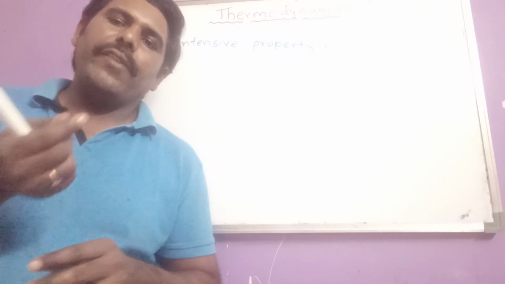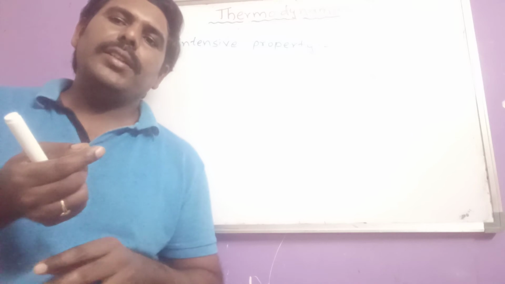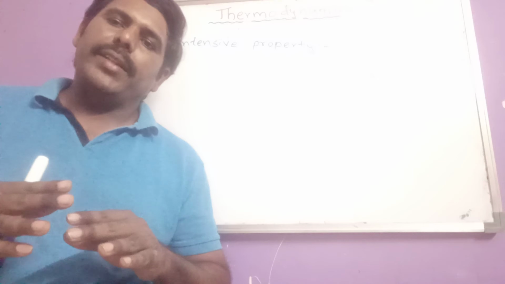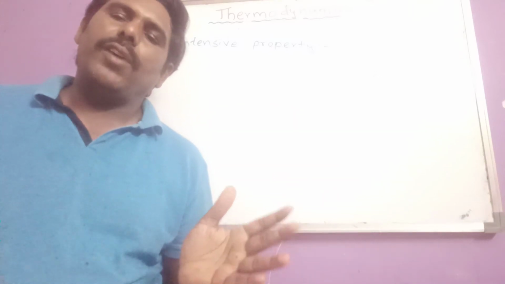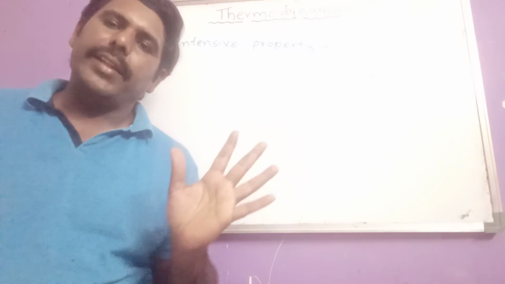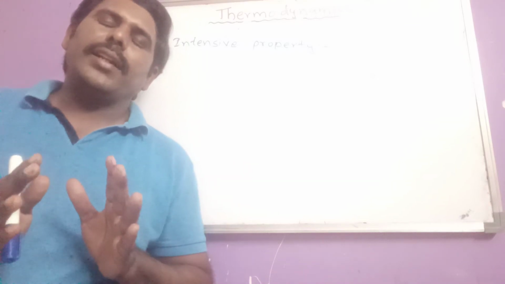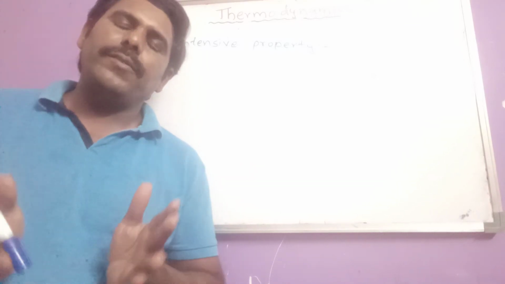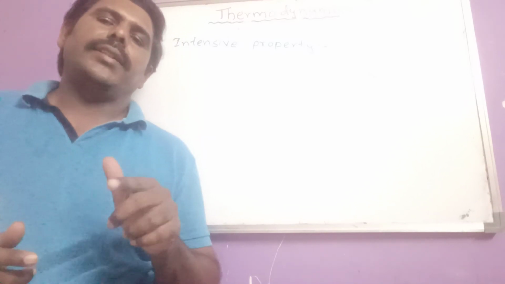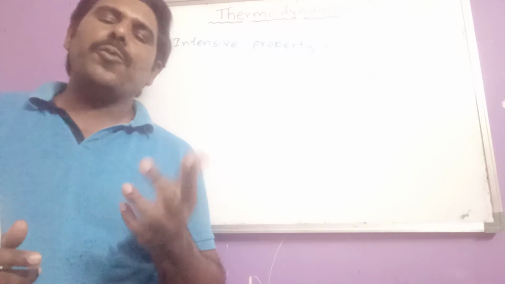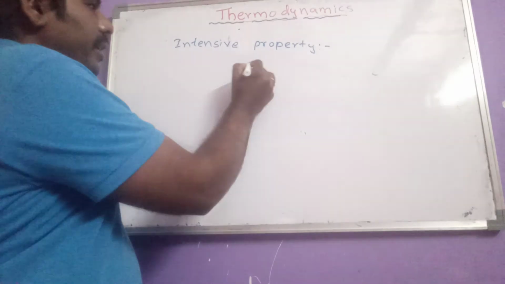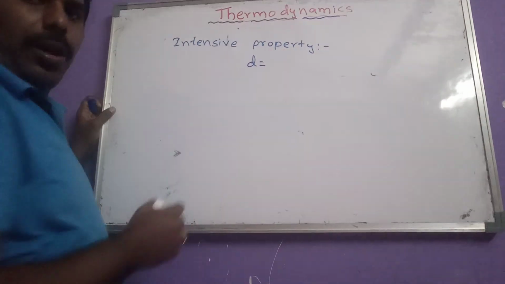That means even a spoon of water, a bucket of water, or the total water present in a lake evaporates when heated to 100 degrees centigrade, but that does not depend on the amount of water. So like that here, boiling point is said to be which one? Intensive property.